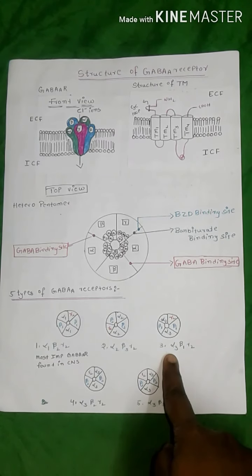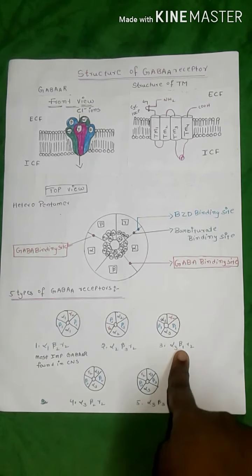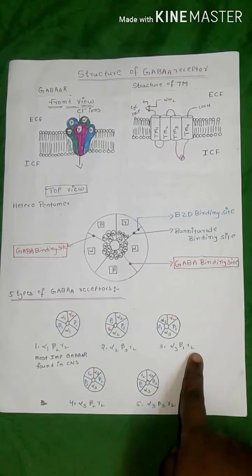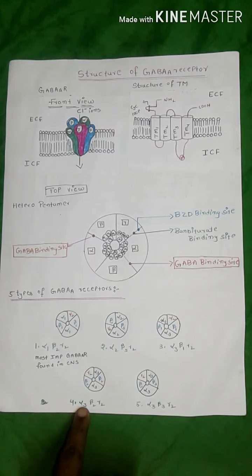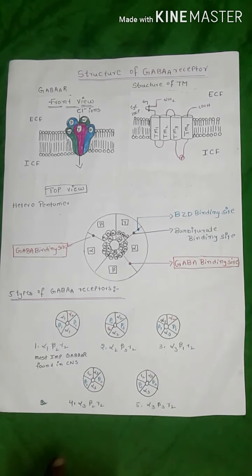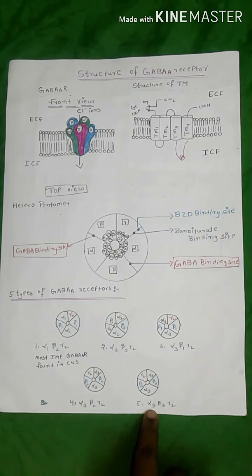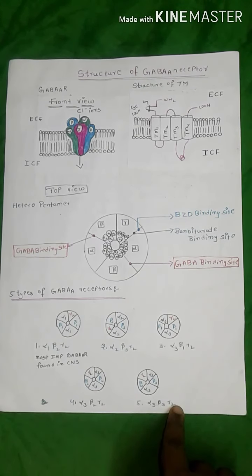The third type has 2 alpha 3 subunits, 2 beta 1 subunits and 1 gamma 2 subunit. The fourth type has 2 alpha 3 subunits, 2 beta 2 subunits and 1 gamma 2 subunit. The fifth type has 2 alpha 3 subunits, 2 beta 3 subunits and 1 gamma 2 subunit.